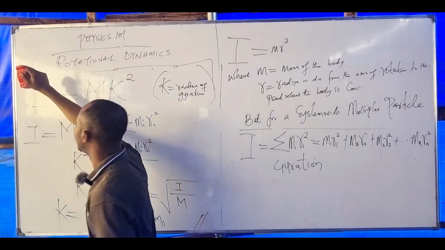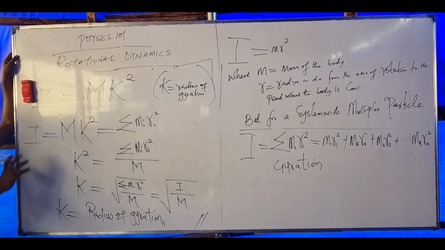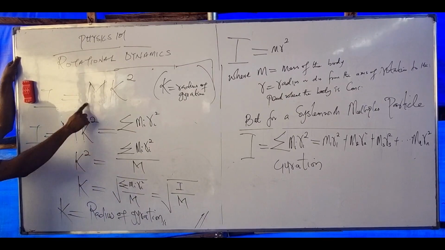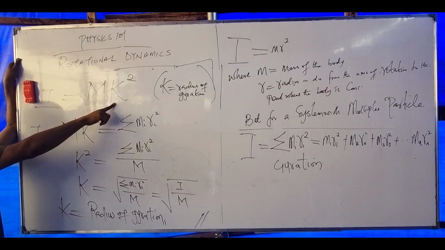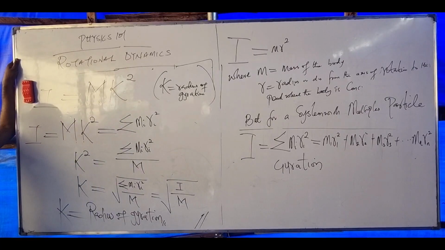We can't keep on locating each of the particles in a body. The general figure they use to assume all masses is capital M. Then for the radius, it is capital K. And that K represents the radius of gyration, which is the assumed radius. Is that clear?